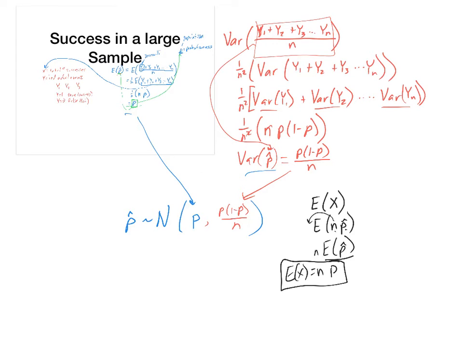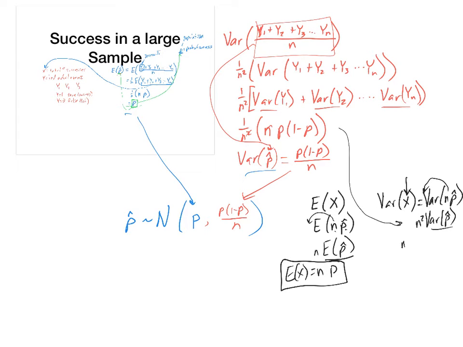And then we got the variance of x, right, which is getting a specific number of successes. So that's equal to the variance, again, of n times sample population. Pull out the n. That gives us n squared times the variance of p. We just found out that the variance of p was this right here.